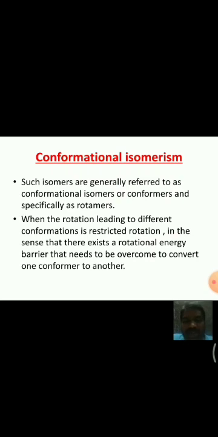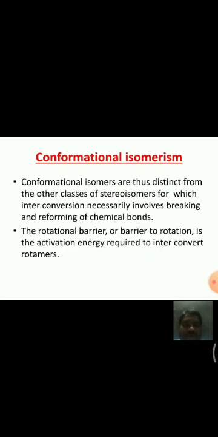That means in order to convert from one conformational isomer to another, there is an energy gap, that is the rotational energy barrier. For the conversion from one to another, this energy barrier needs to be overcome. I think you have understood this, right? Conformational isomers are the isomers which are interconverted due to carbon-carbon single bond rotation.